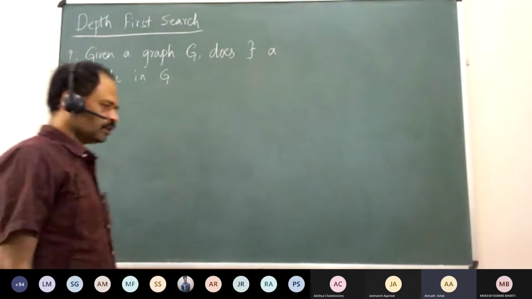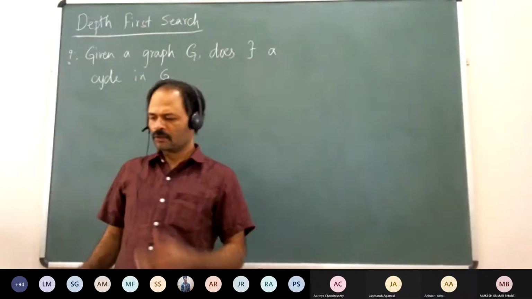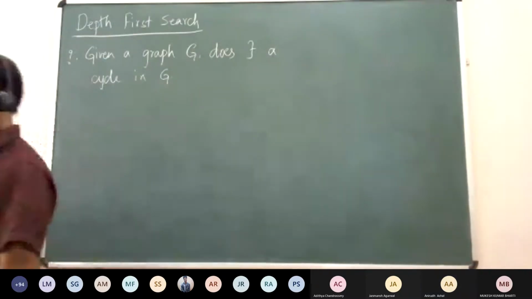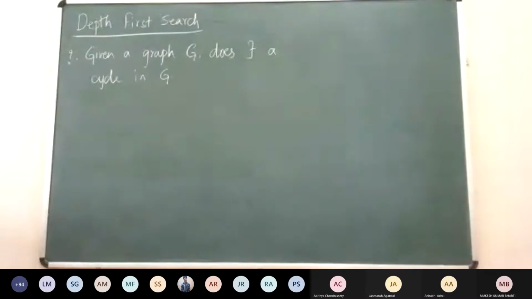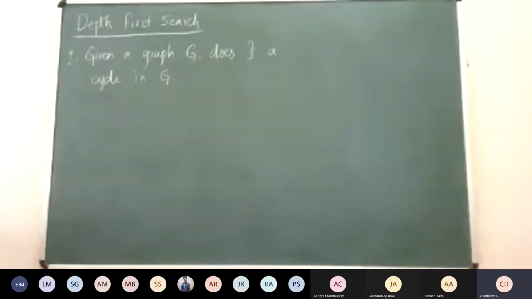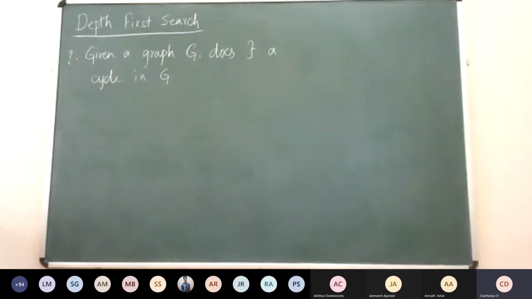Okay. If you can perform a DFS and keep some counter variable, if the counter variable goes above n, there's a cycle. It's like there's an infinite loop and we can break.